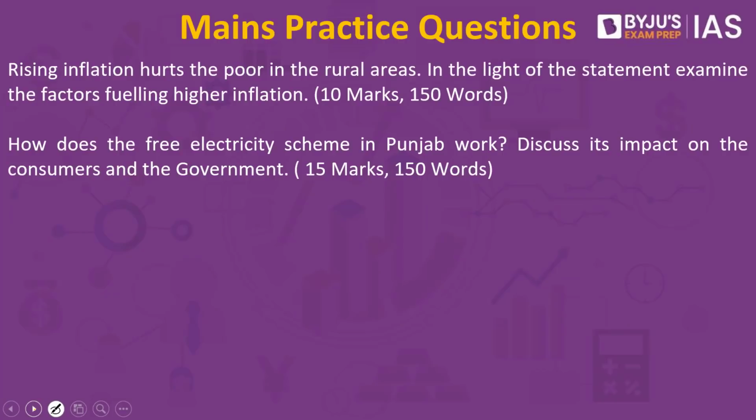Now let's look into the mains practice question. Rising inflation hurts the poor in the rural areas. In the light of the statement, examine the factors fueling higher inflation. How does the free electricity scheme in Punjab work? Discuss its impact on the consumers and the government.